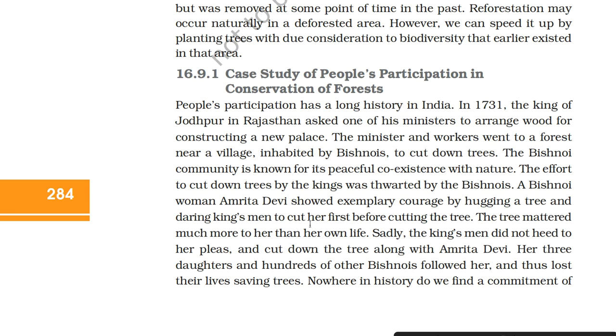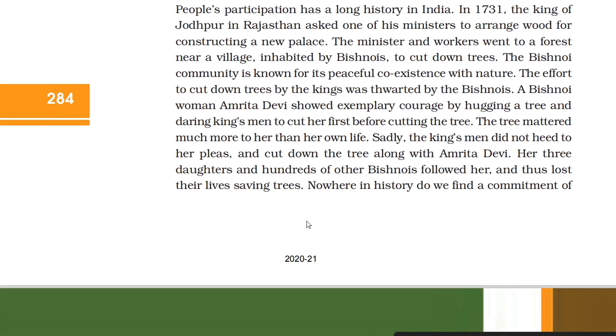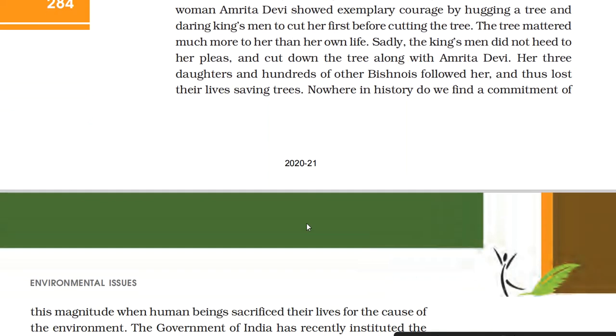The Bishnoi community is known for its peaceful coexistence with nature. The effort to cut down trees by the king's men was thwarted by the Bishnois. A Bishnoi woman, Amrita Devi, showed exemplary courage by hugging a tree and daring the king's men to cut her first before cutting the tree. The tree mattered much more to her than her own life. Sadly, the king's men did not heed her pleas and cut down the tree along with Amrita Devi. Her three daughters and hundreds of other Bishnois followed her and thus lost their lives saving trees.